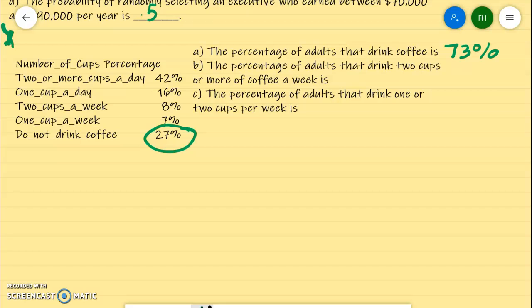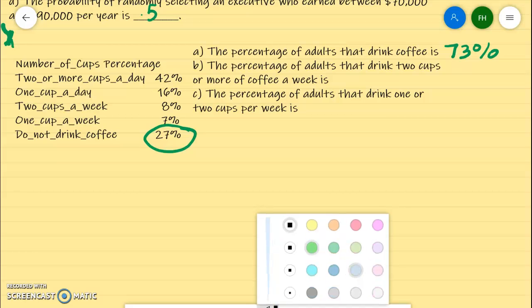Okay, the percentage of adults that drink 2 cups or more of coffee a week. So 2 cups or more a week. So obviously, let me get my highlighter.